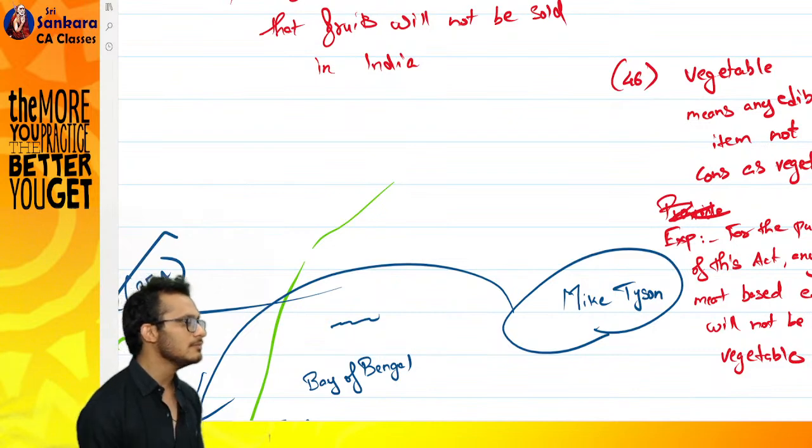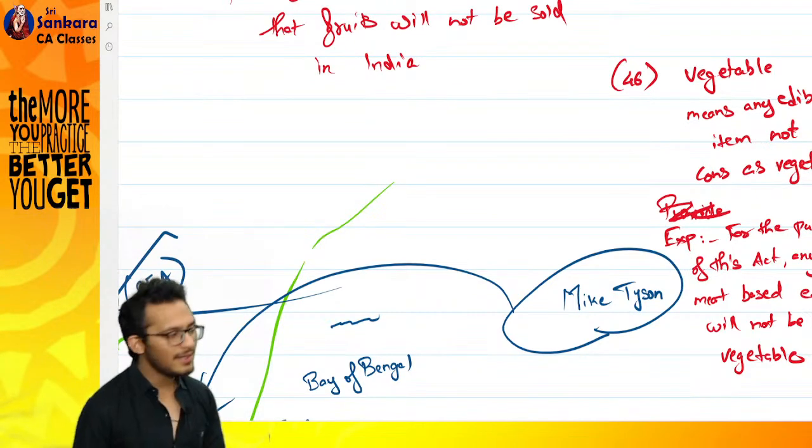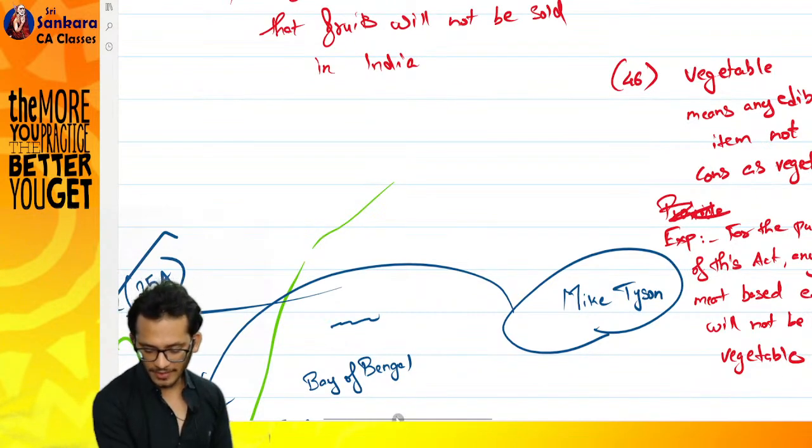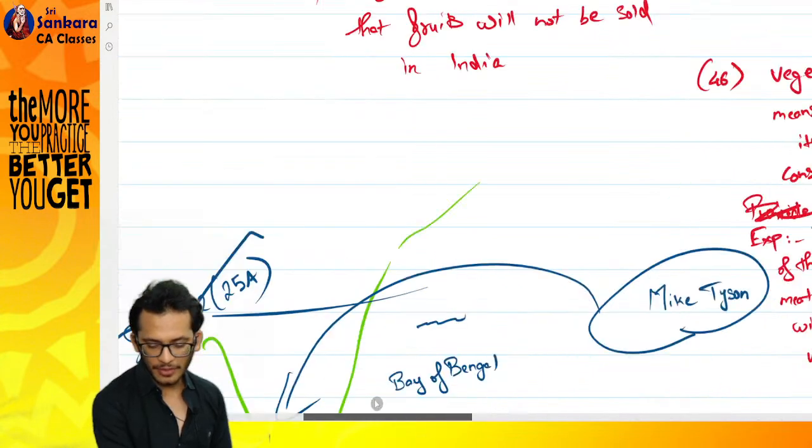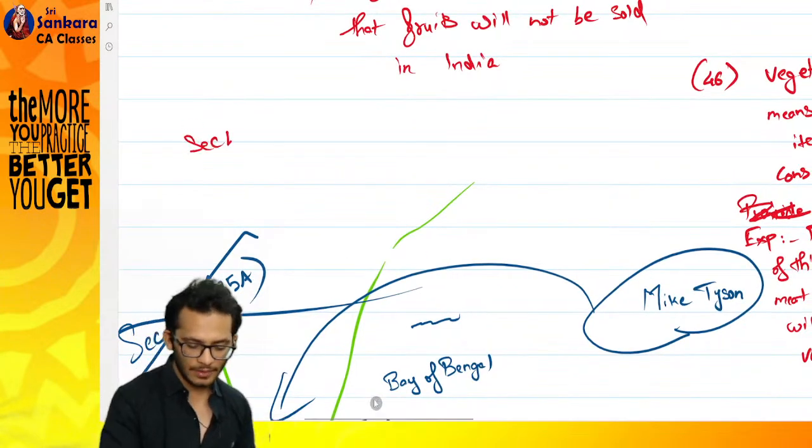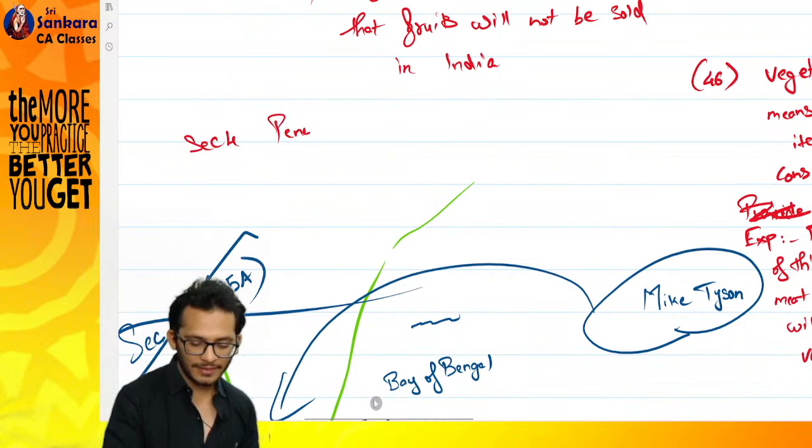Which means I need to introduce something called penalty. So I'm going to define a section number 4. Heading will be called penalty.